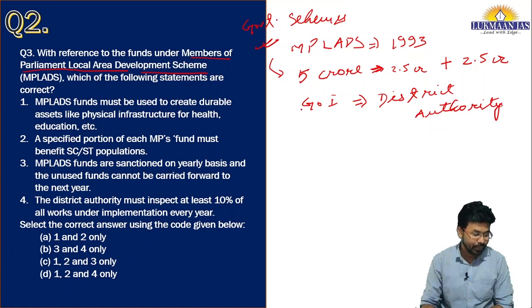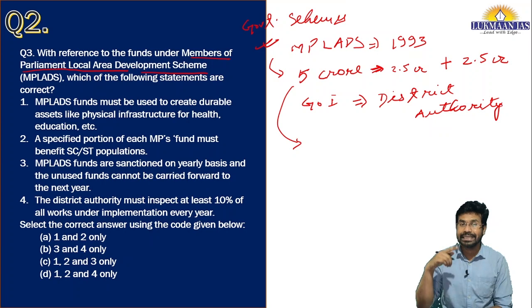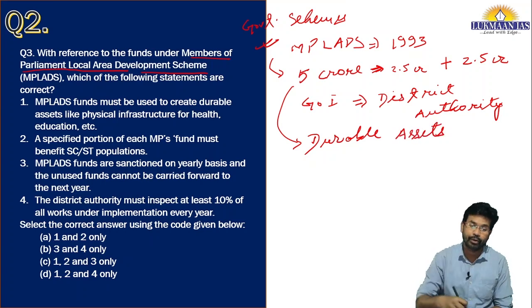Apart from this, why is this 5 crore fund given to every member of parliament? So that they can take up developmental issues in their constituency. And this is given specifically for creation of durable assets in the constituency of the member of parliament.